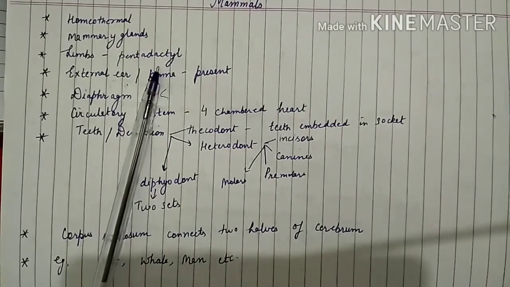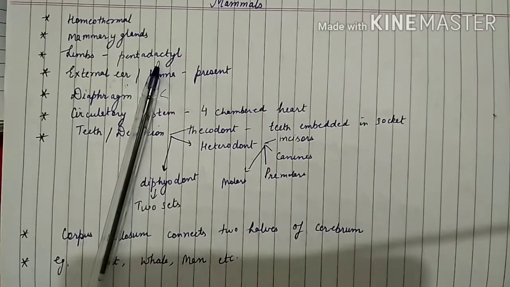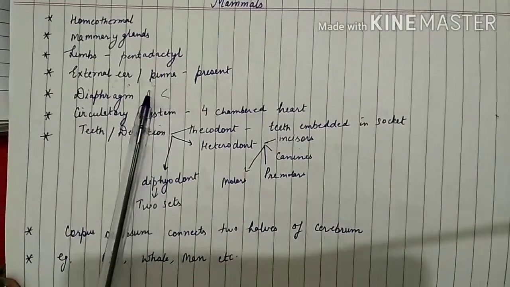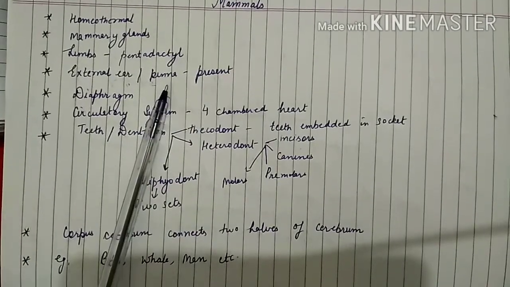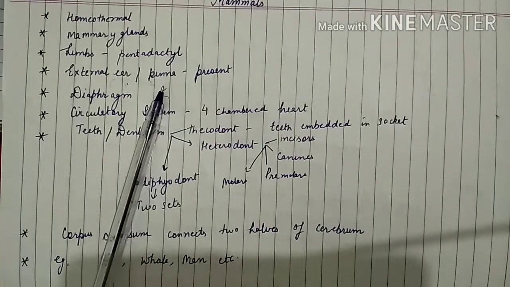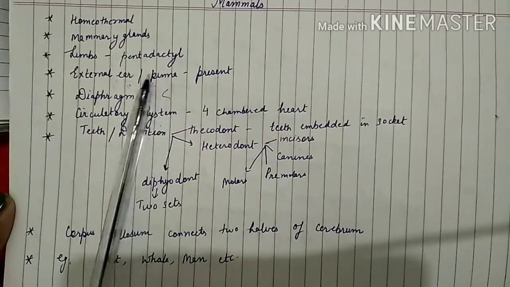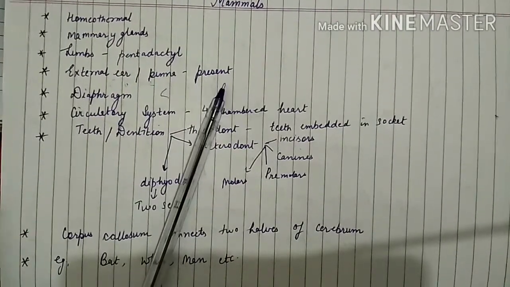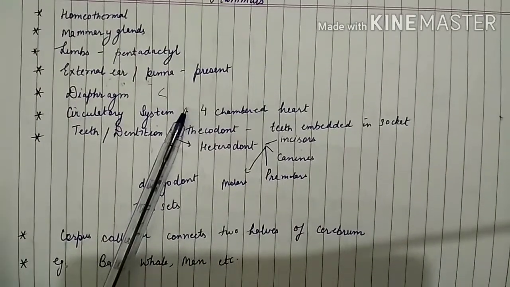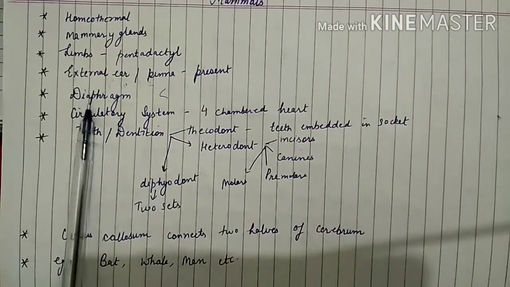And they are pentadactyl. Pentadactyl means 5 fingers are present in mammals, such as in man, where 5 fingers are present. So pentadactyl limbs are present. Then the external ear or pinna is a very important feature, since in the previous classes which we have observed, there was no external ear present. Pinna was not present. So the external ear or pinna is present only in mammals. Then the diaphragm. The diaphragm separates the chest cavity from the lower abdominal cavity. So the diaphragm is another important feature.